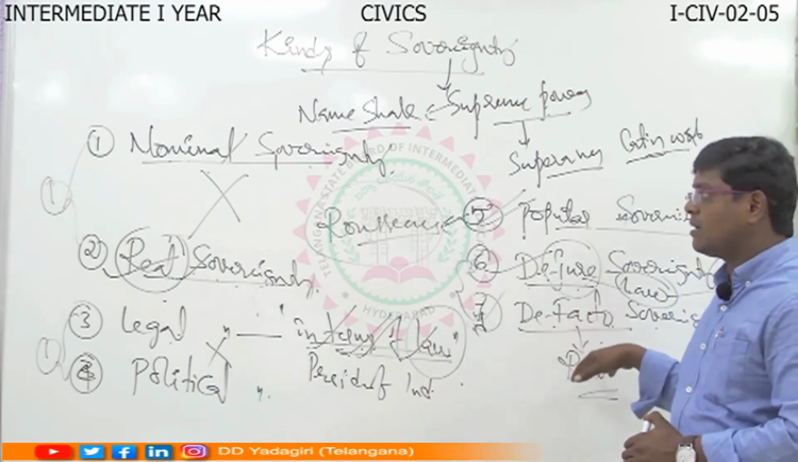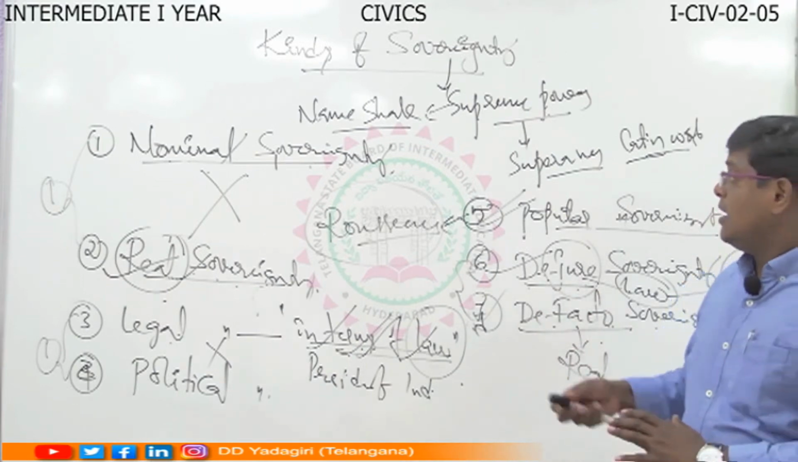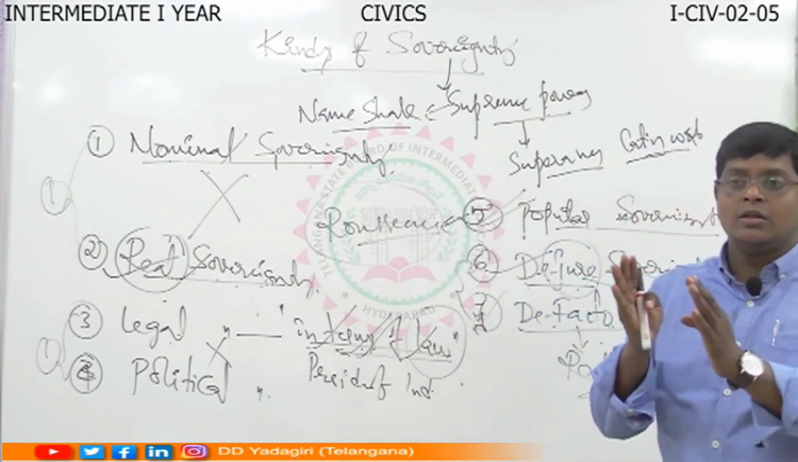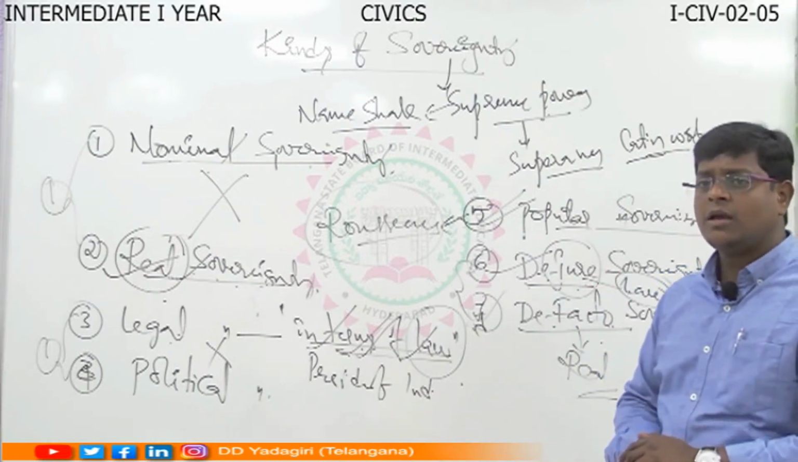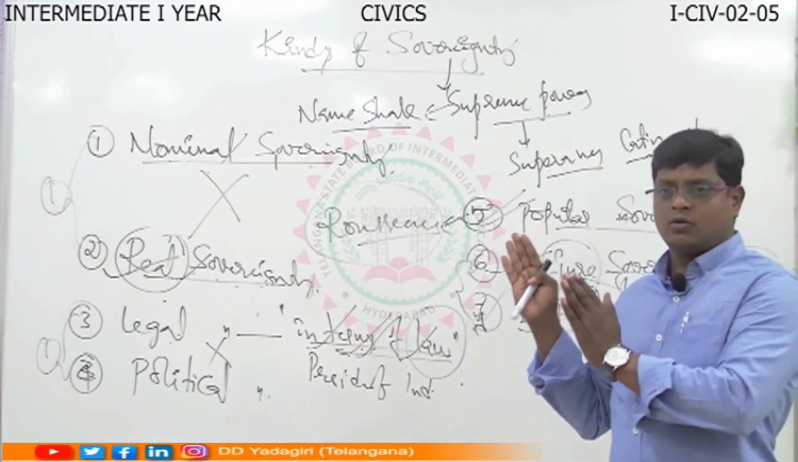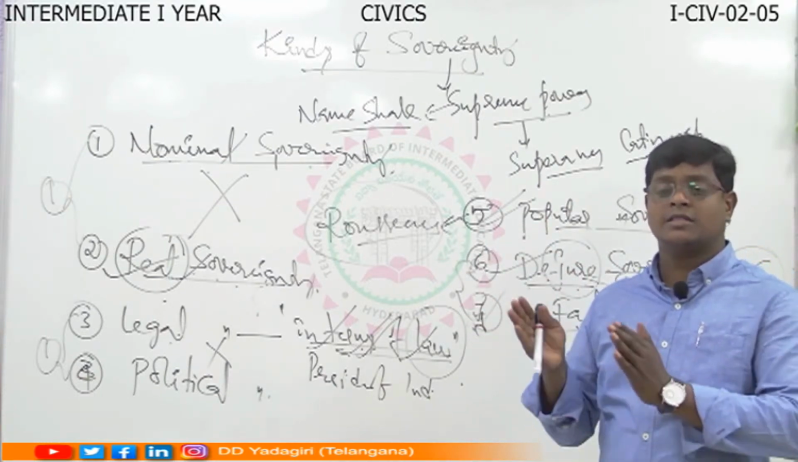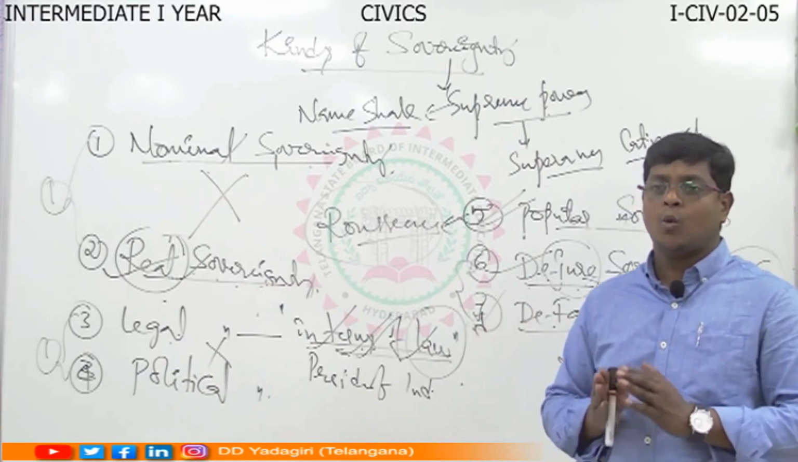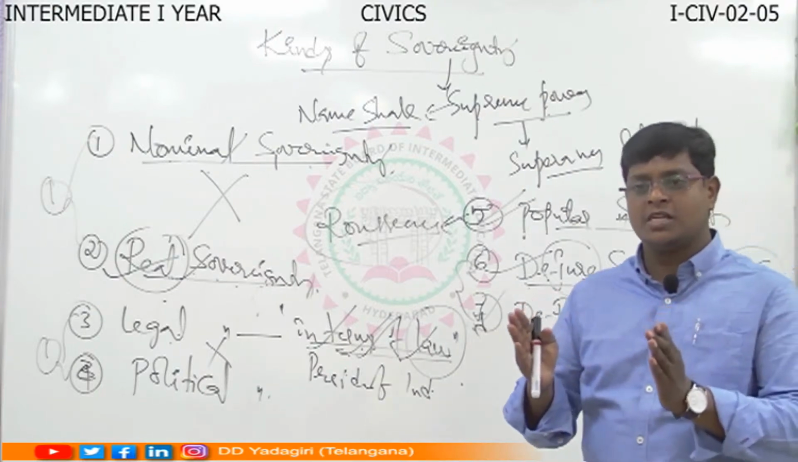So I thought it's very clear. There are different kinds of sovereignty. Each type of sovereignty is considered as an individual 2 marks question. You have to concentrate on this. After this, we are going to discuss different theories of sovereignty. What are the theories of sovereignty? There are two different theories of sovereignty. One is monistic theory, another one is pluralistic theory.